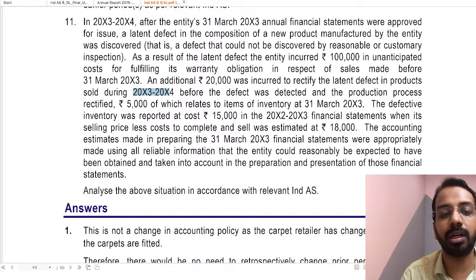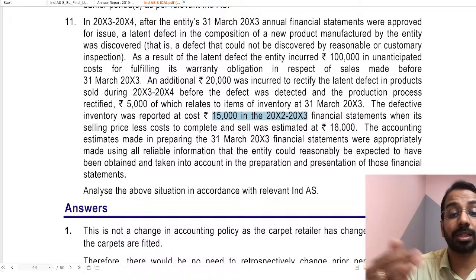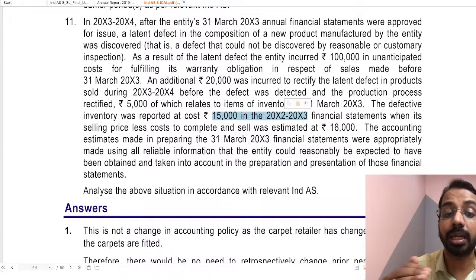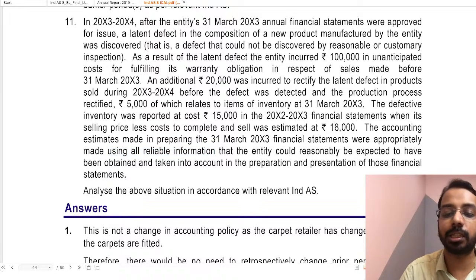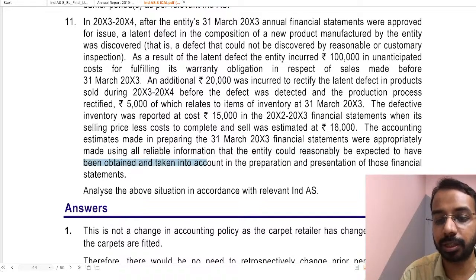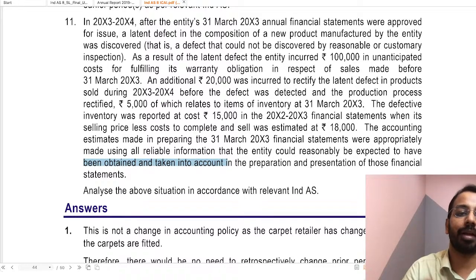The defective inventory was reported at cost of 15,000 in the year 2, year 3 financial statements, when its selling price less cost to complete and sell was estimated at 18,000. The accounting estimates made in preparing the March year 3 statements were appropriately made using all reliable information that the entity could reasonably be expected to have obtained and taken into account in the preparation and presentation of those financial statements.